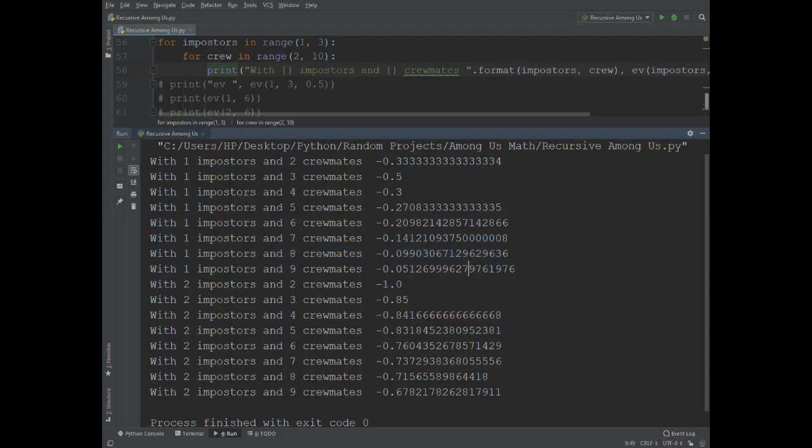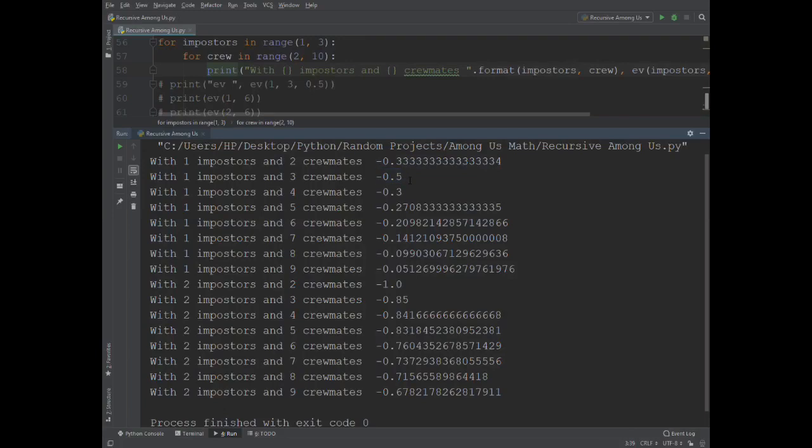Some other interesting things is here with 1 imposter and 3 crewmates versus 1 imposter and 2 crewmates. Earlier, the minimum certainty was exactly the same, but here, the EV of guessing, so how bad or how good it is of guessing, is better when you have 2 crewmates than when you have 3 crewmates.